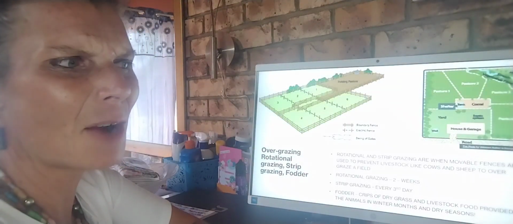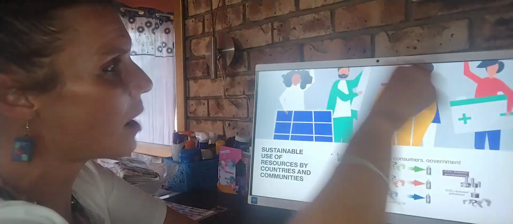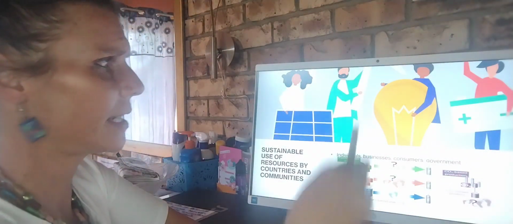Righty. Now we're going to take a look at the humans. What can we do, individuals, businesses, consumers and the government, to use our resources sustainably? Number one, what can we and the government do?